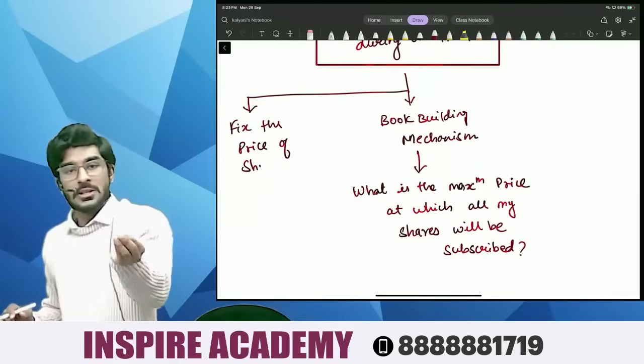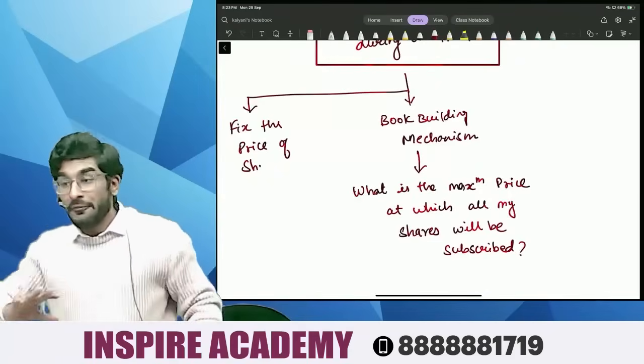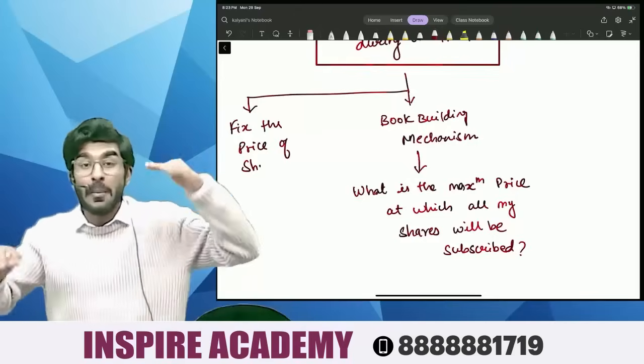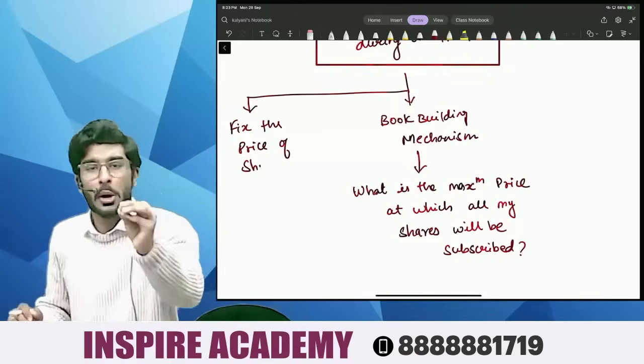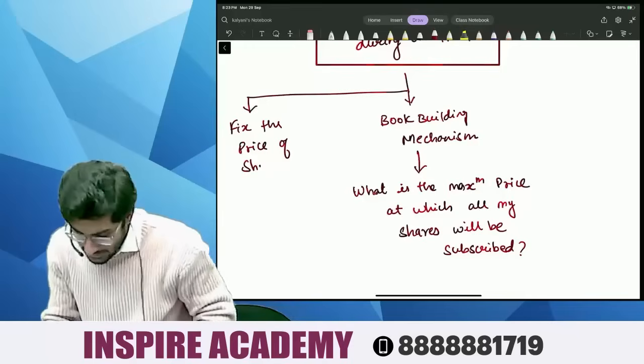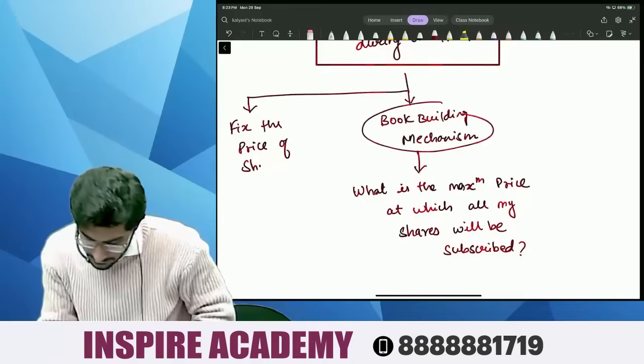Now, people, this price mechanism is a discovery of fixing the price using demand and supply forces. We are going to understand this beautiful concept. One of the most beautiful concepts in this chapter is the book building mechanism.